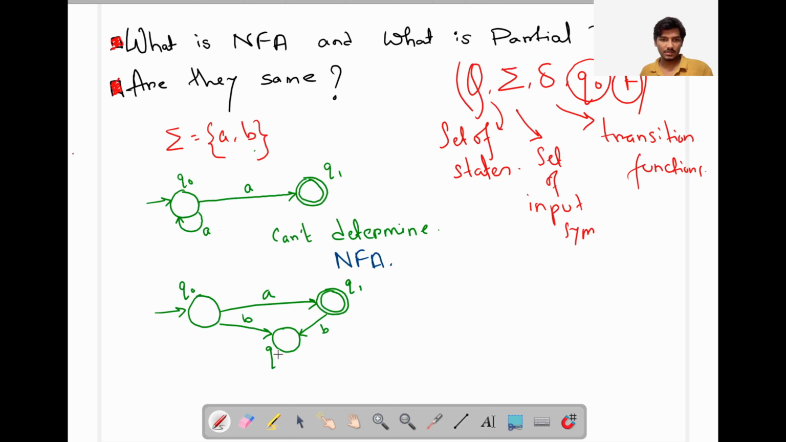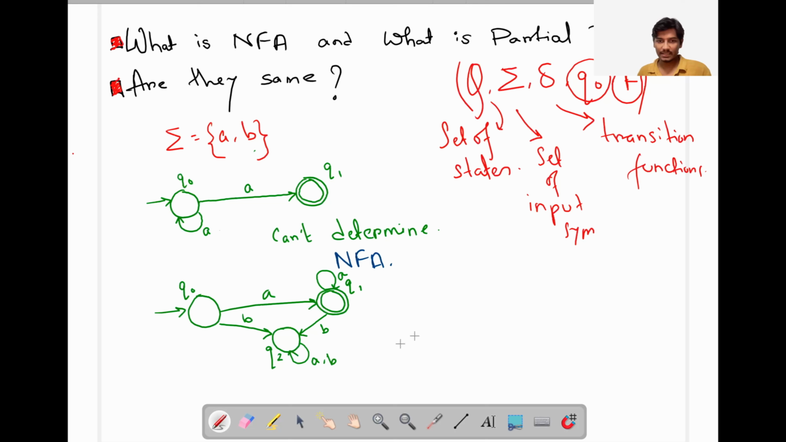This state's name is Q2 maybe. For this also, we have to do all combinations. Like for a also, it is creating a self loop. For b also, it is creating a self loop. And maybe here, for a, here is a self loop. So for the Q0 state, here is the transition for a and for b. For Q1 also, here is the transition for b, and here is for a. And for Q2 also, here is the transition for a and b. So all states have to be covered for all inputs.